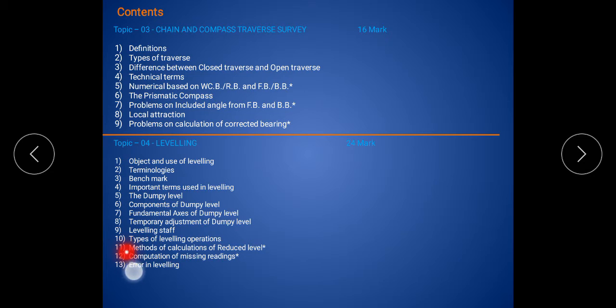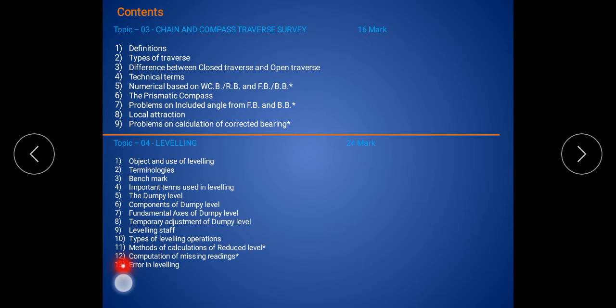The 11th content is methods of calculation of reduced level. When we carry out the leveling operation, we must calculate the reduced level of the ground. There are two methods for calculation of reduced level: the HI method and the rise and fall method. These two methods we discussed in the 11th content step by step.